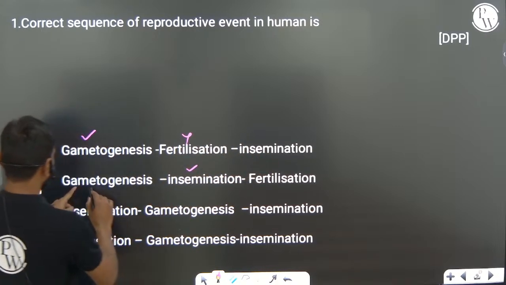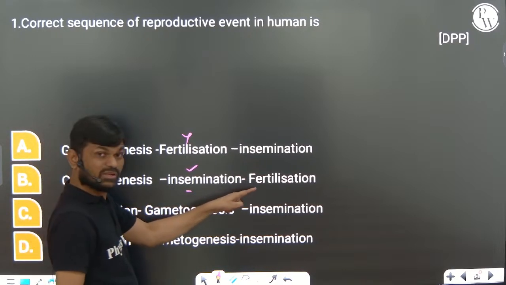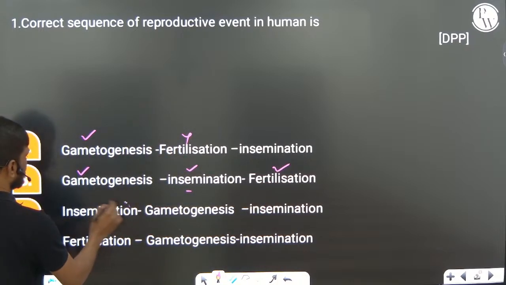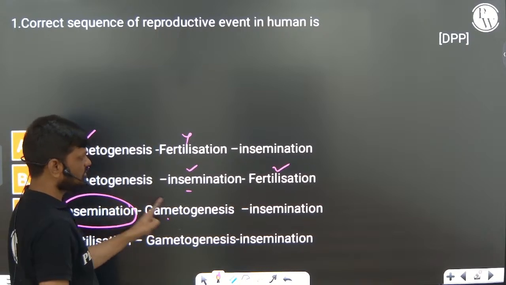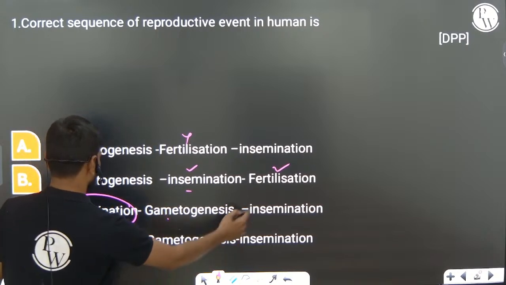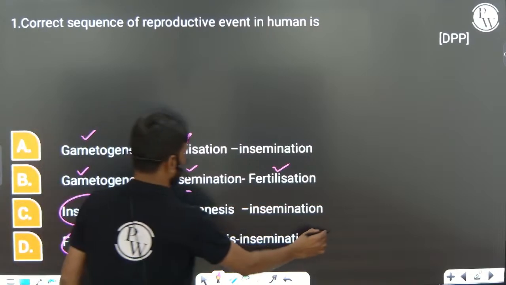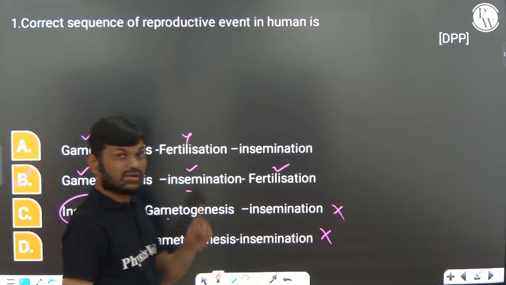Gametogenesis is okay. Insemination is okay. After insemination, there will be fertilization. This is right. But here, insemination, no. After gametogenesis, only insemination will come, right? So both are insemination. So here fertilization is given. So we can eliminate these two. So B is the right answer.